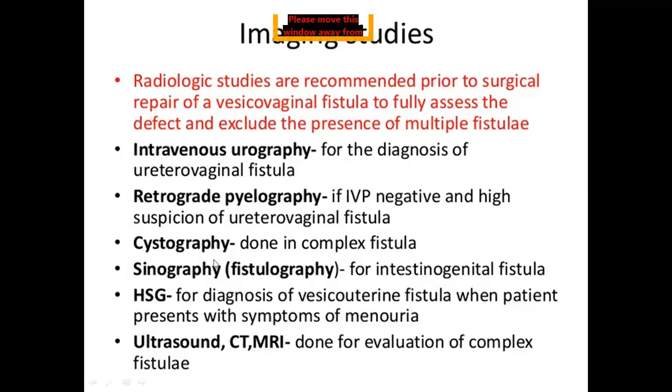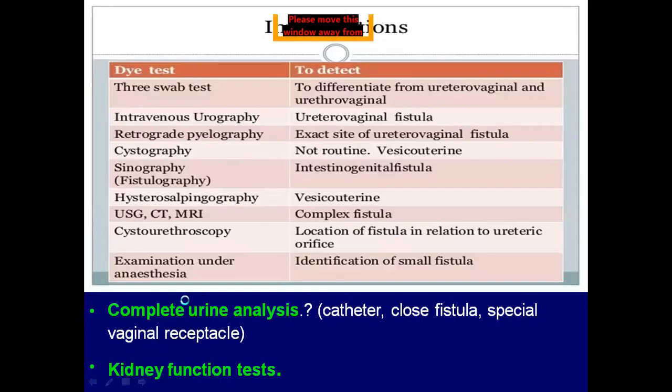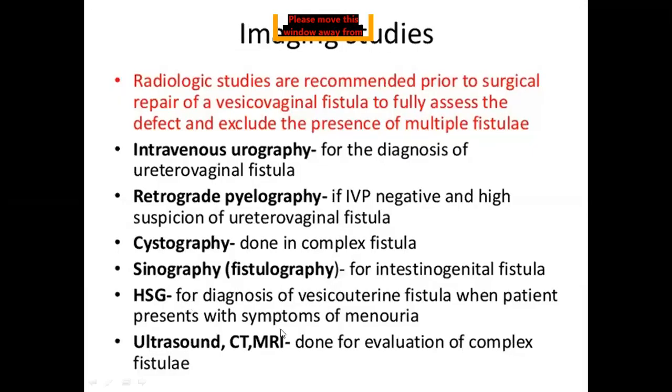Then hysterosalpingography may be asked for the diagnosis of vesicouterine fistulas, that is communication between the uterus and bladder. You inject radio opaque dye through the cervix into the uterus, and that dye will be seen escaping through the fistulous opening into the bladder. Then you ask for ultrasound, CT and MRI in case of complex fistulas.